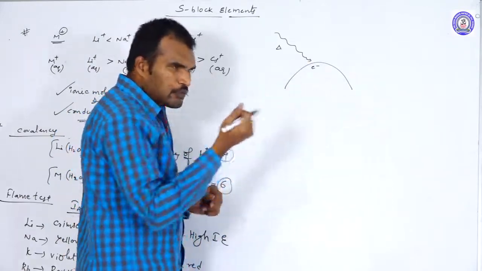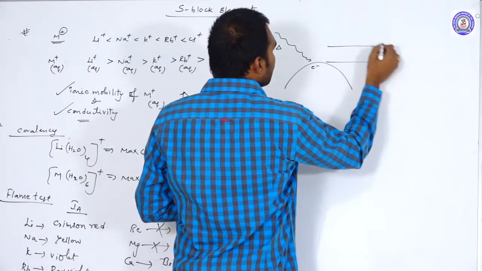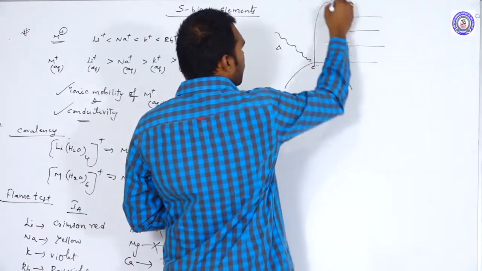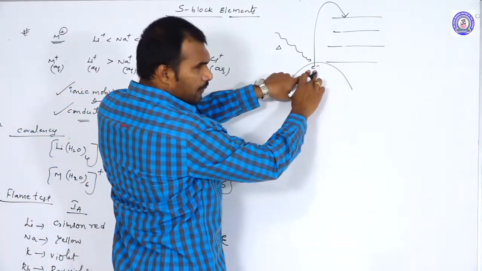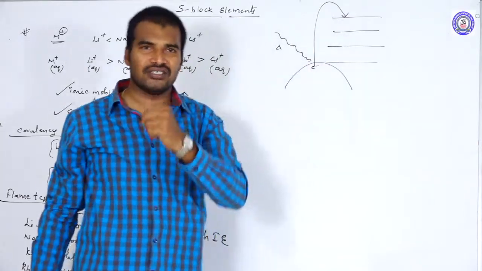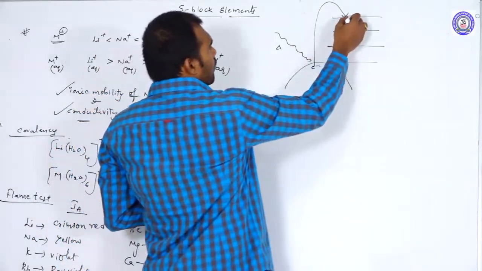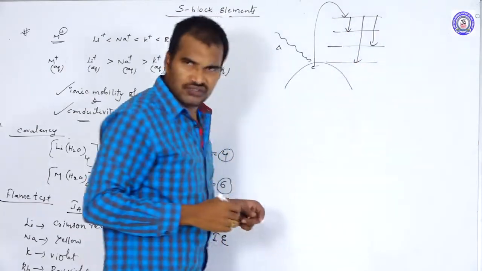The electron absorbs the energy and accelerates to the higher energy levels. But in the higher energy level, they are unstable. So they may come down directly or in steps. Different transitions take place.